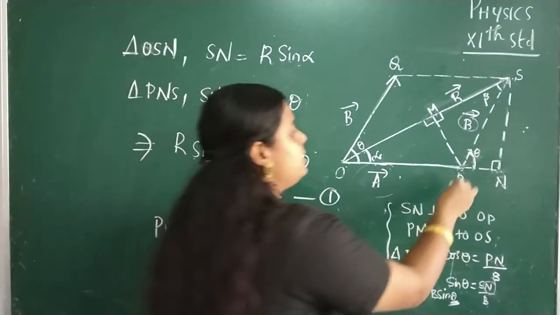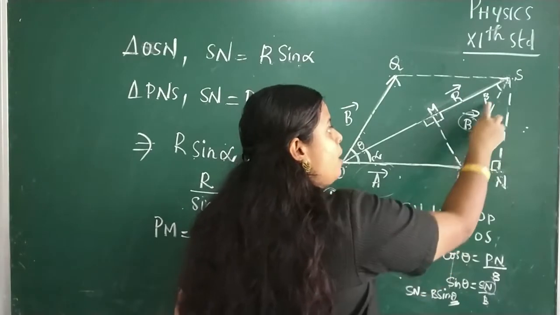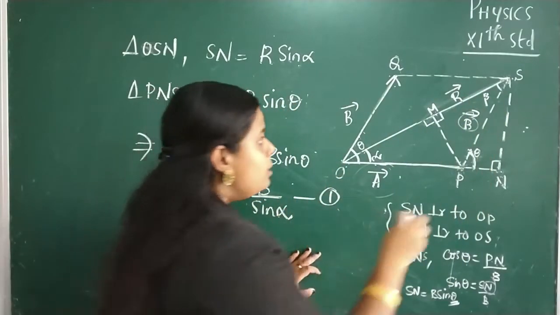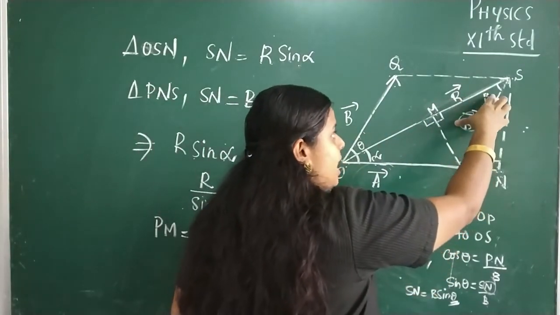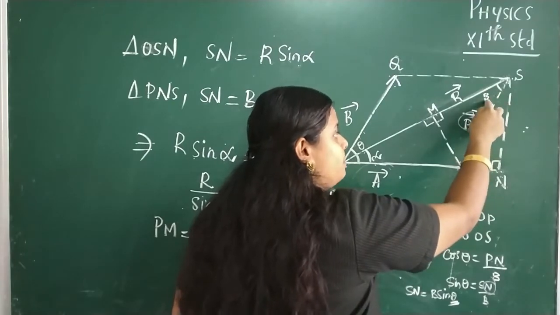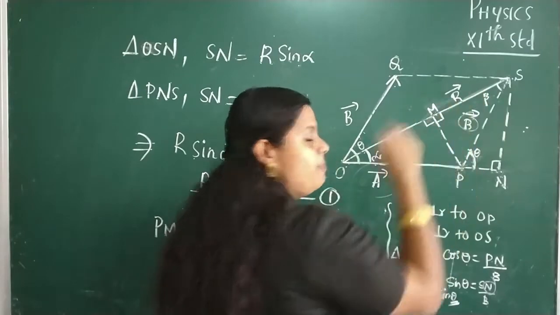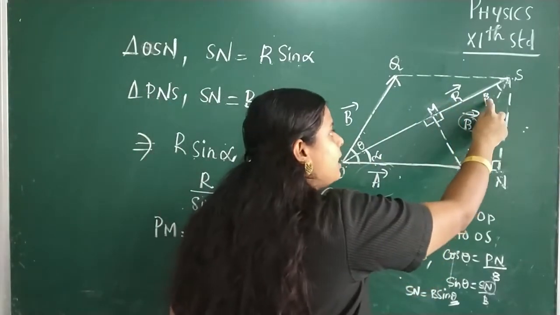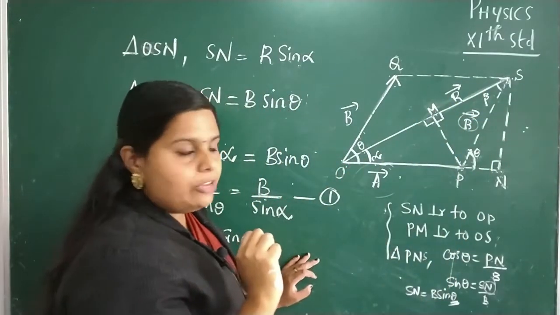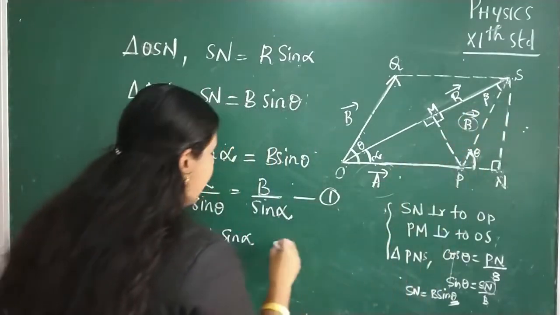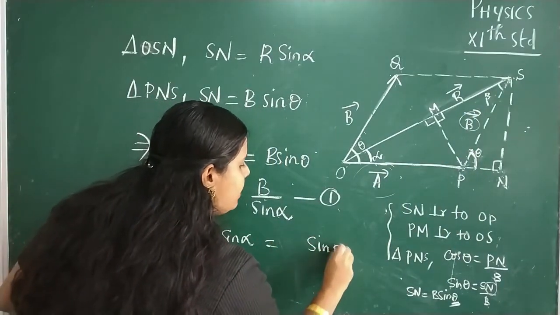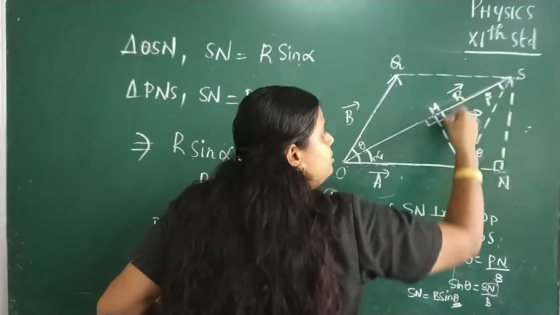Now listen children, this PM is also the opposite side of the angle beta when we consider this right angle triangle. So what about the length of this side PM in terms of beta? PM is the opposite side of the angle beta, so it is sine beta times the hypotenuse of this right angle triangle.